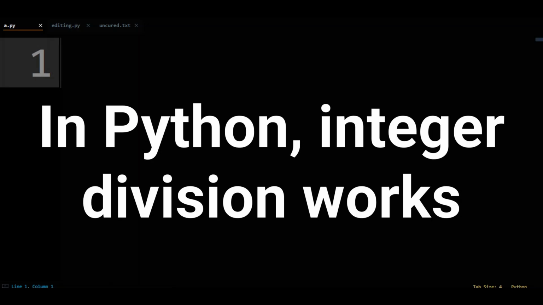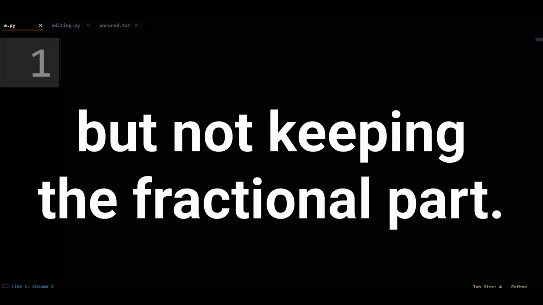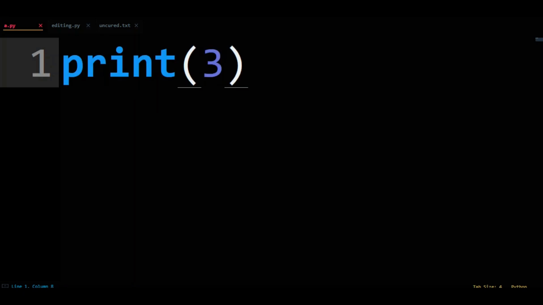In Python, integer division works by doing division, but not keeping the fractional part. Let's start off by doing a simple one. Print 3 double division bar 2. If this was regular division, with just one division bar, you know the answer would be 1.5. Let's run the code and see what the answer is.